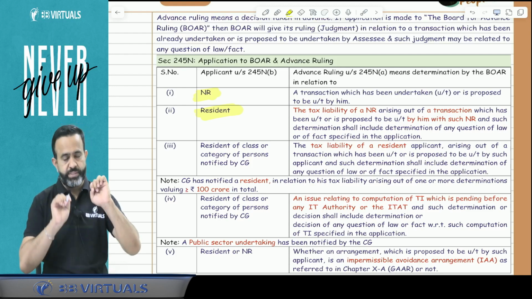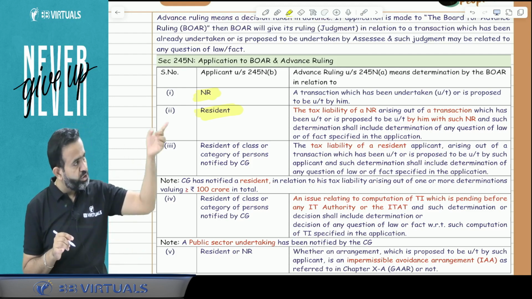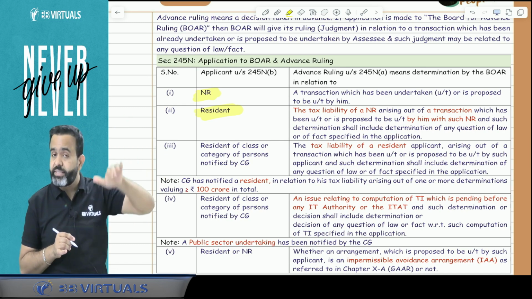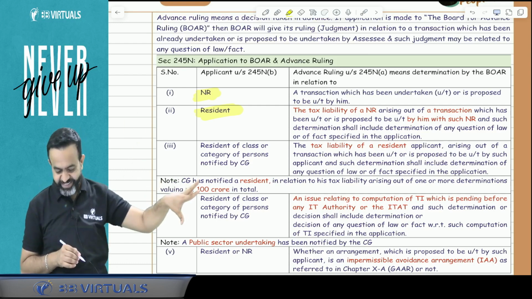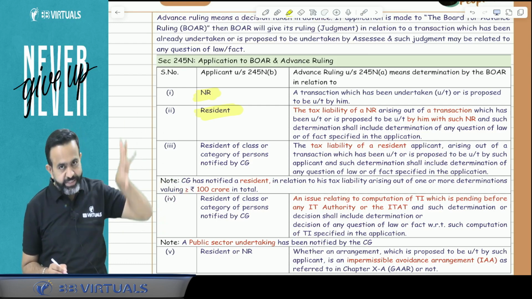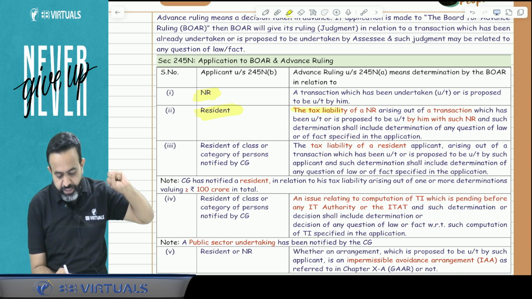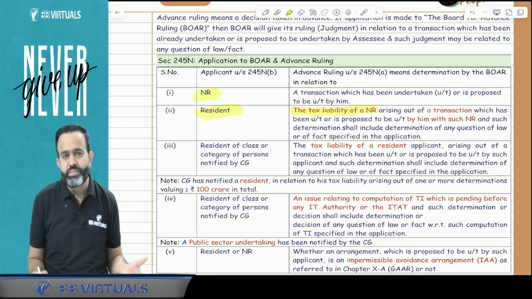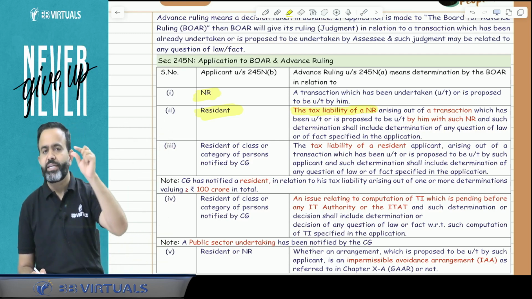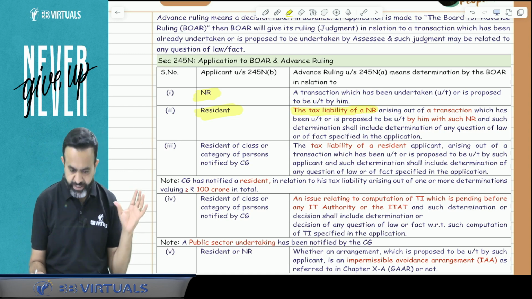If a resident person is doing the transaction with the non-resident, that resident person can apply for advanced ruling on behalf of the non-resident. Means here the resident person will apply for determining the tax liability of the non-resident, means what will be the taxability of the non-resident. So in simple words, a resident can apply on behalf of the non-resident.